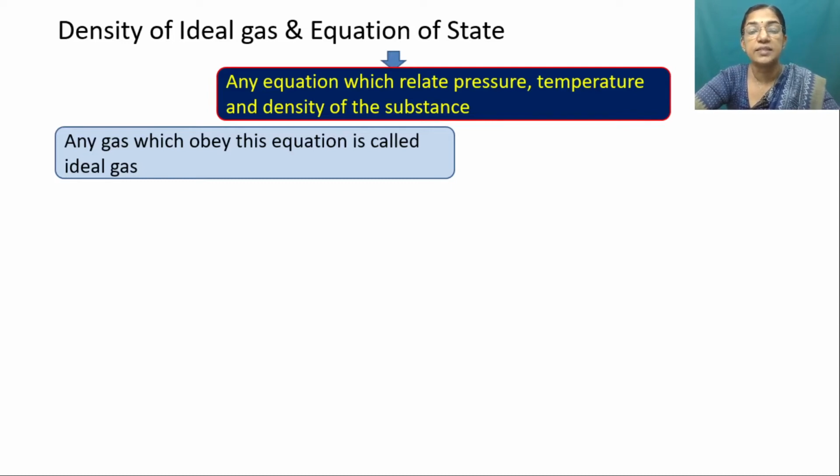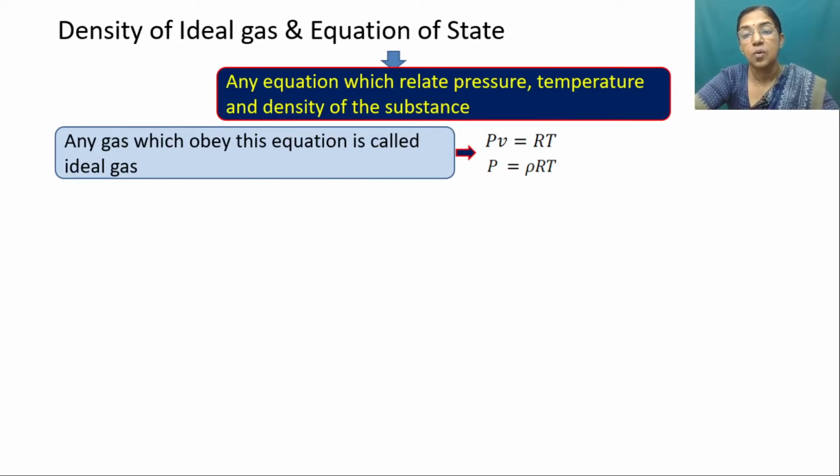Now this equation, that is the equation which relates pressure, temperature and density of the substance, is called PV equal to RT, where P means the pressure in the absolute unit, or it is called absolute pressure, and V is the specific volume, then R is the gas constant and T is the absolute temperature. Now V equal to 1 by rho, if you are substituting, then it becomes P equal to rho RT. So this P equal to rho RT is the equation called equation of the state, and in the case of gases we can use this equation to calculate the fluid property, that is the density.